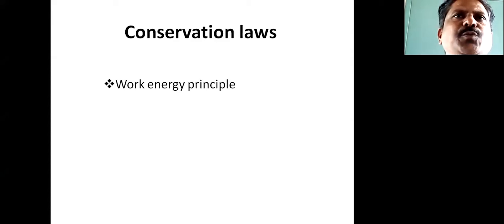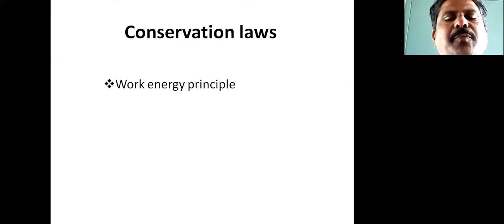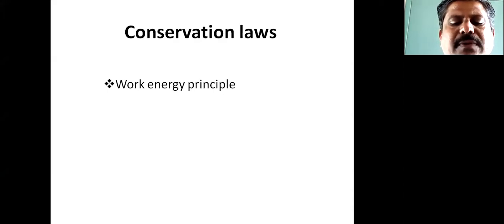work is said to be done only when a force applied on an object causes it to move a distance in the direction of the applied force.